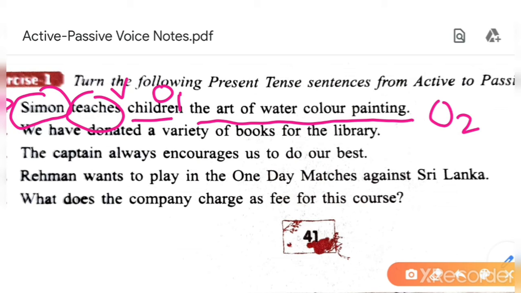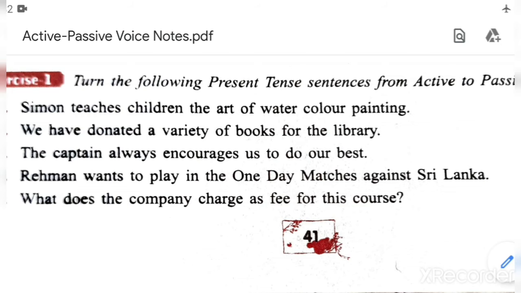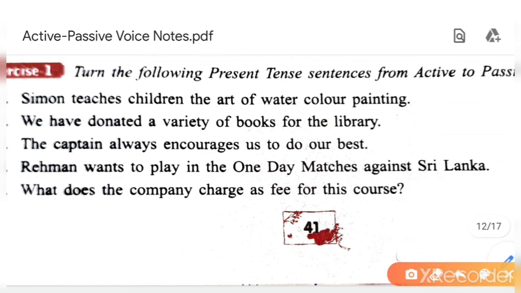Okay. So you can make any object the subject of passive voice. So let's take the art of watercolor painting as subject. The art, so what will be the answer for passive voice? The art of watercolor painting. Now here it is present tense. So what will be the to be? The art of watercolor painting is. It is singular.